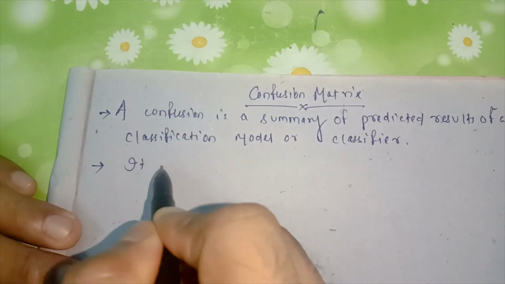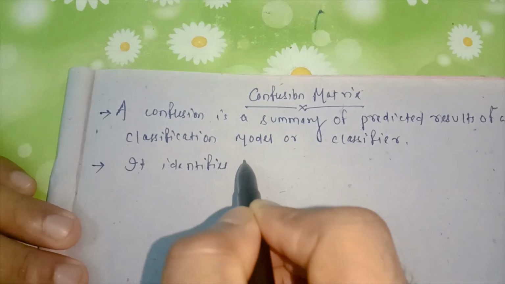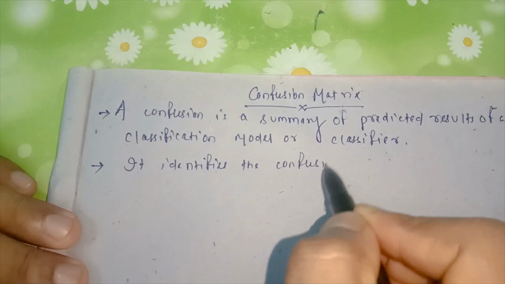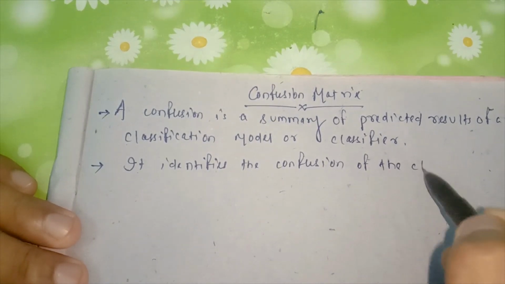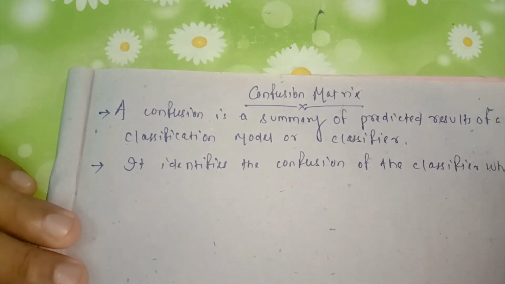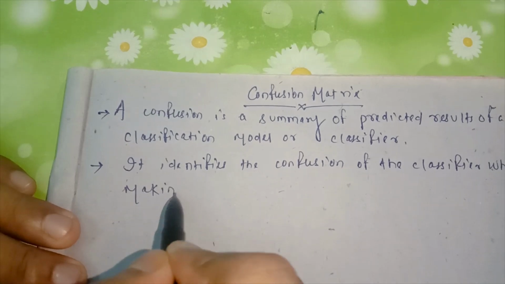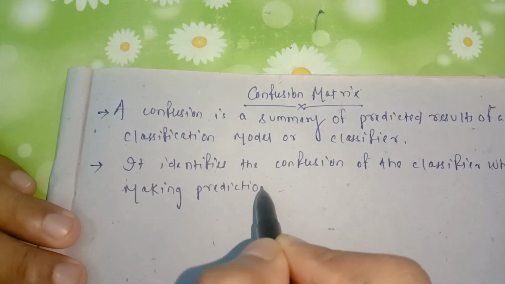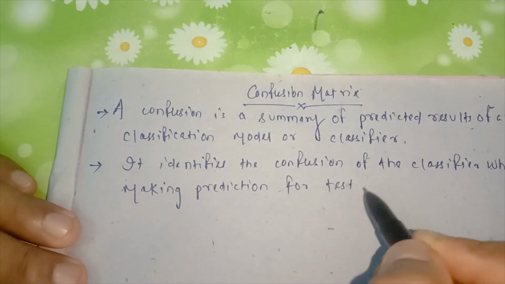Because it identifies the confusion of the model, the confusion of the classifier or classification model, while making predictions for a test sample.